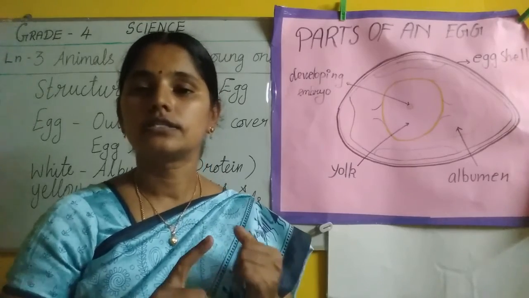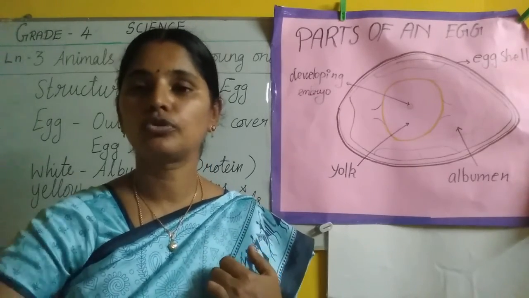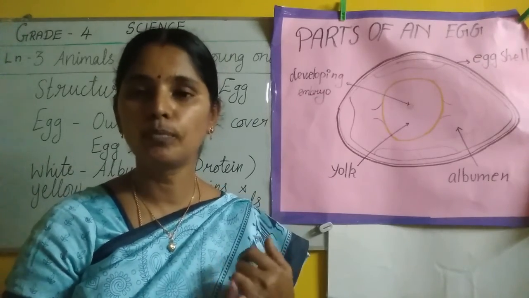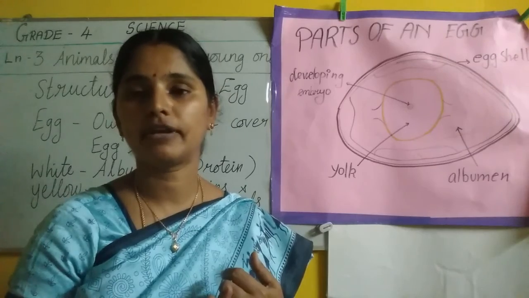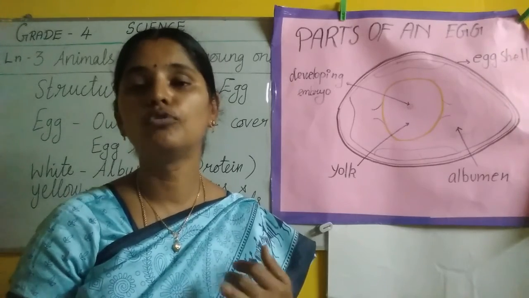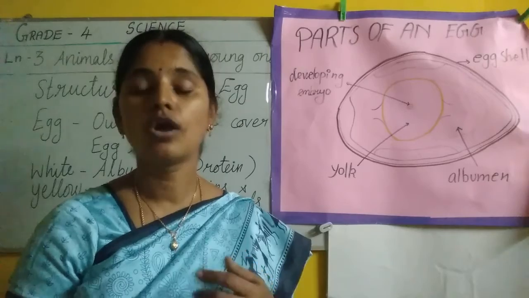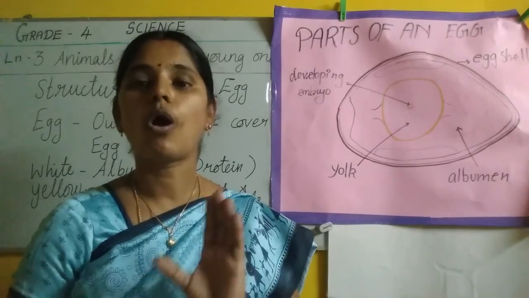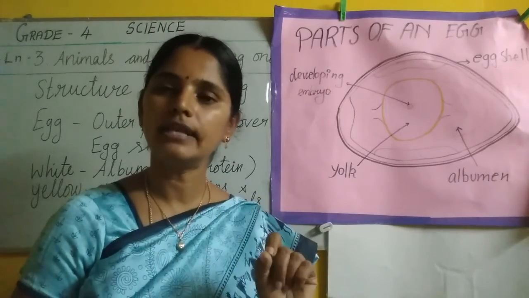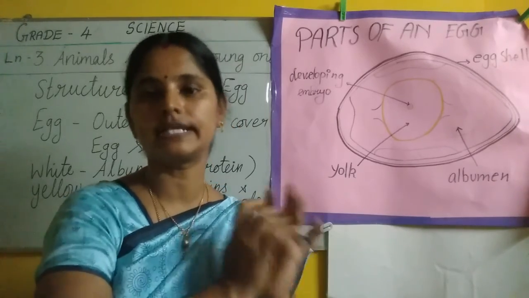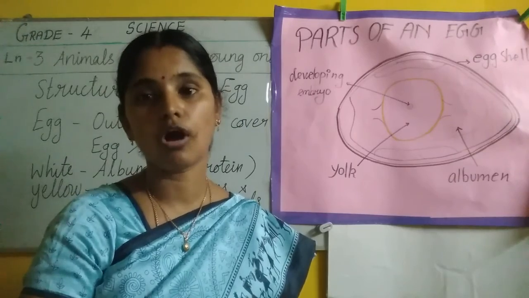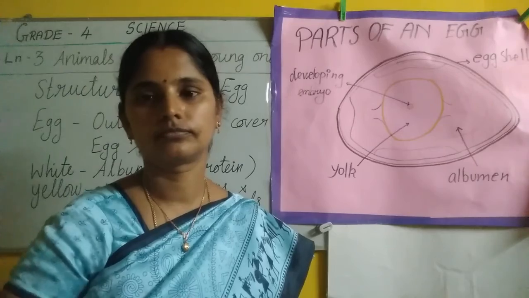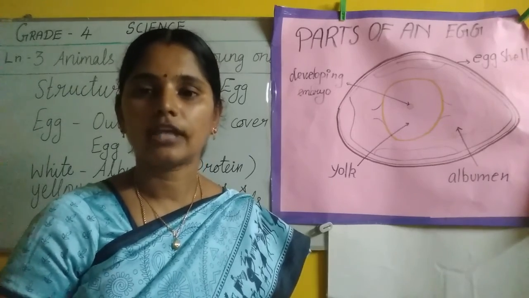Clear, children? You are in 4th standard, so you have to write classwork note in pen, blue pen and black pen. Black pen for questions and blue pen for answers. Only question and answer you have to write in the classwork note. All the book exercises you have done, write in the book itself in pencil, dark black color pencil. Okay, children, thank you very much.